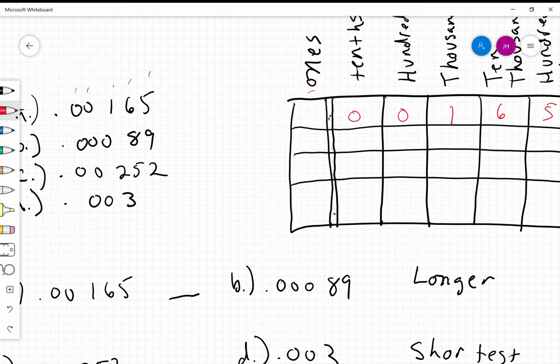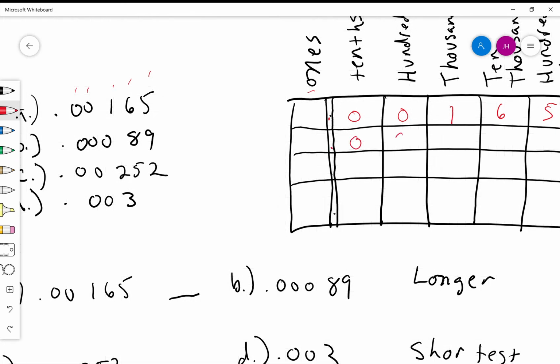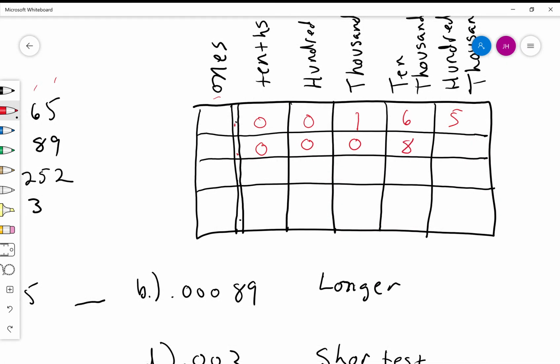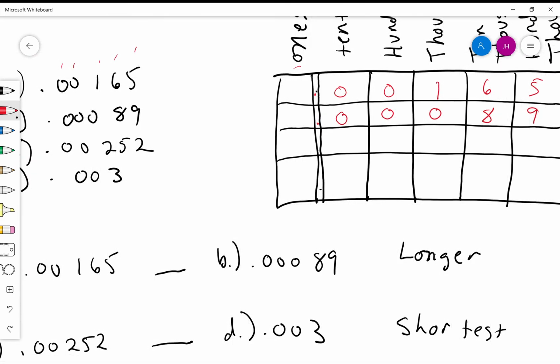All right. So again, there's a decimal. There is no tenths, no hundredths, no thousandths, and it is 8 10,000ths and 9 100,000ths. All right. And then it is 0.0, no tenths, no hundredths.